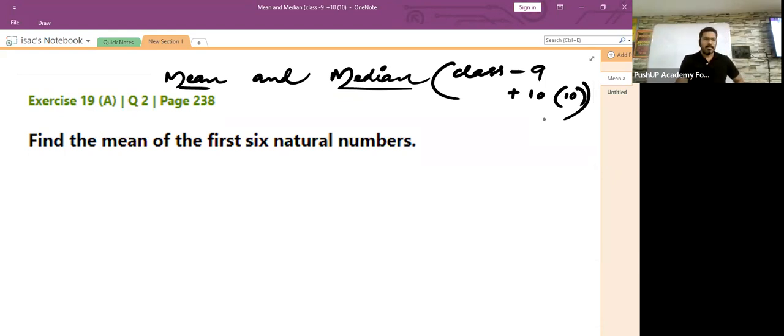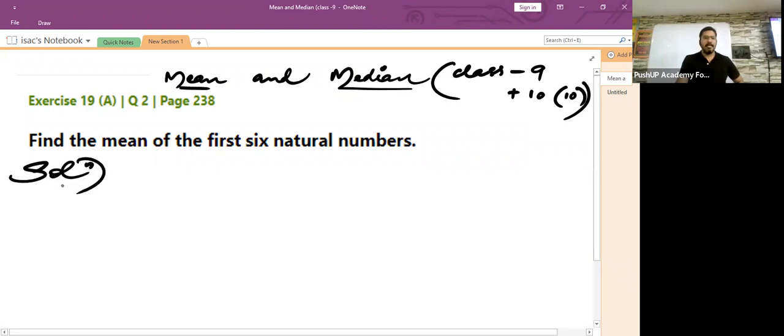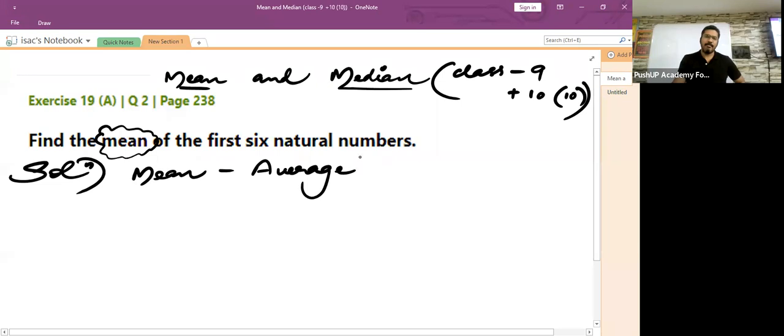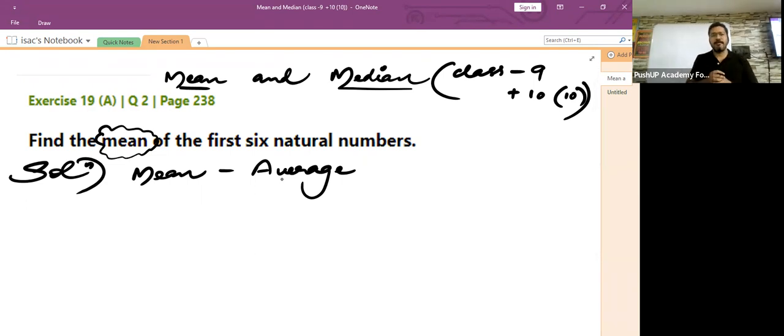Okay, now the first topic that we are going to learn is mean. Children, you have already learned mean in class 7 or class 8. You know what is the meaning of mean? Average. Have you heard this before? Average. This is something which you have learned in class 8 or class 9. The meaning of mean is what? Average. Okay, and you all know what the meaning of average is.